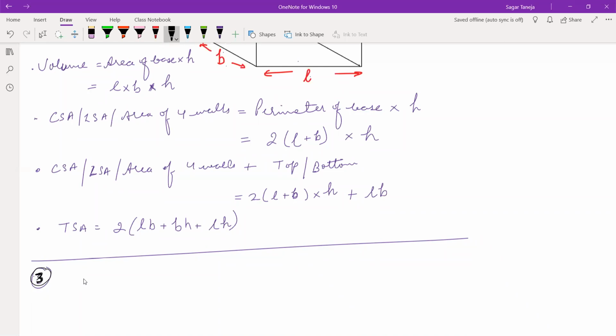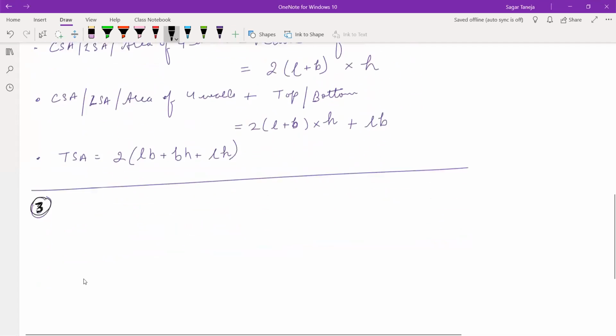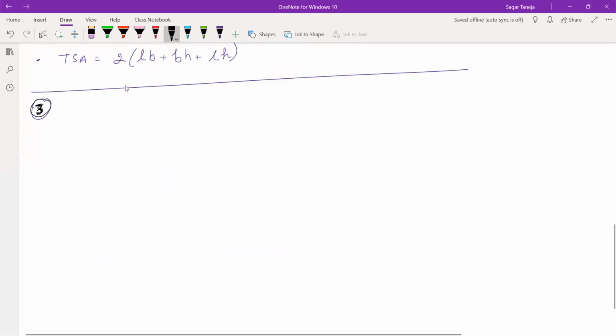Formulas in this chapter, the formula writing, this understanding of the formulas is very important. If you have understood the formulas, then half the chapter is done. Just by understanding the formulas, you'll be able to attempt the questions in the exam. Next, third.